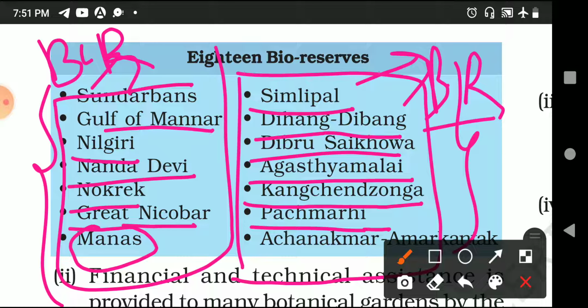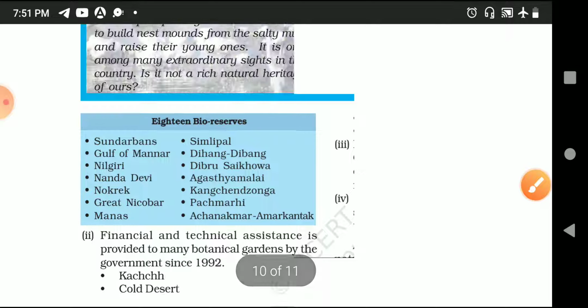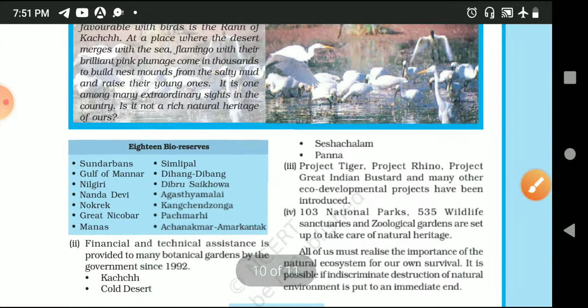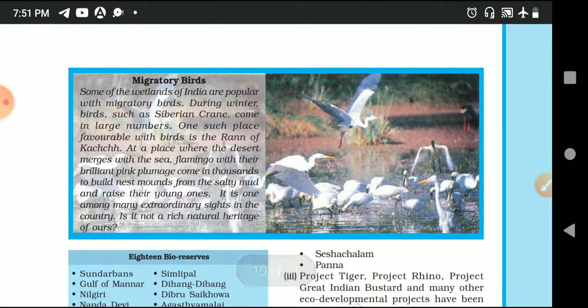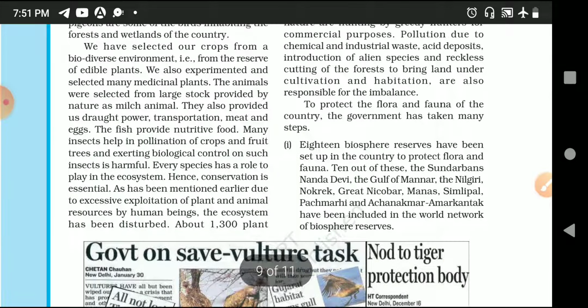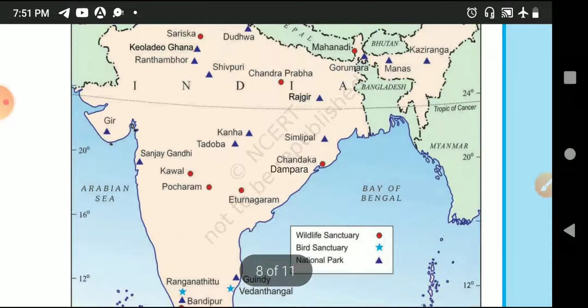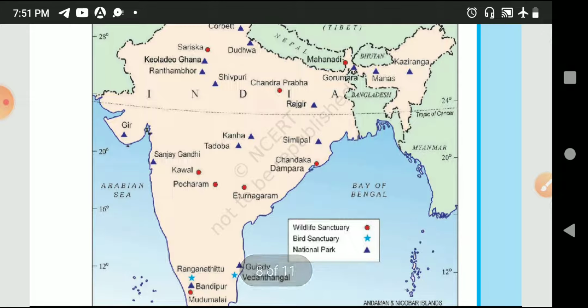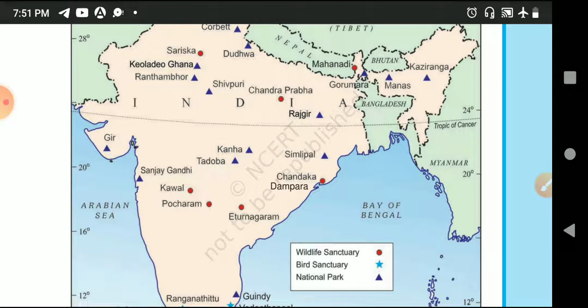Now, there is a relation between national parks, sanctuaries and biosphere reserves. You must have some confusion: ma'am, what is the difference between a national park, a sanctuary and a biosphere reserve? I will discuss it one by one, taking the reference of this map. A national park is the habitat for a particular plant or wild animal. For example, Jim Corbett National Park is a tiger reserve.